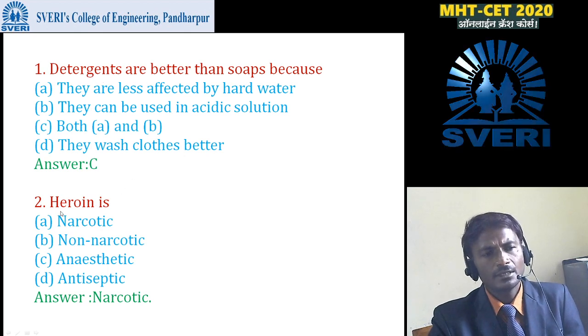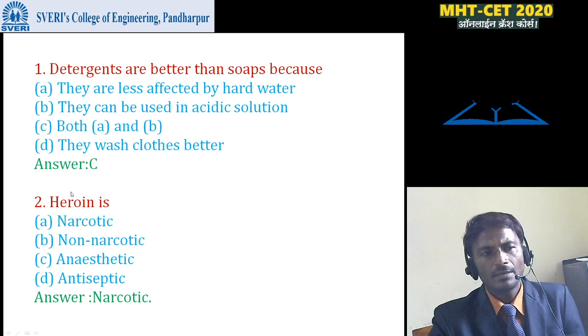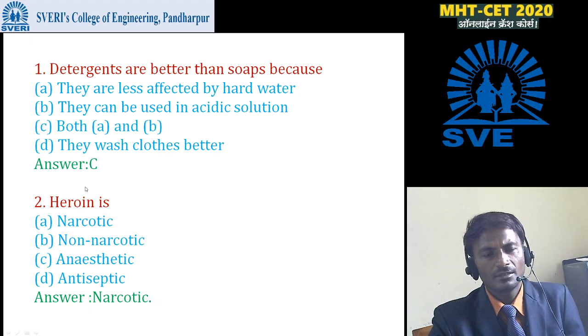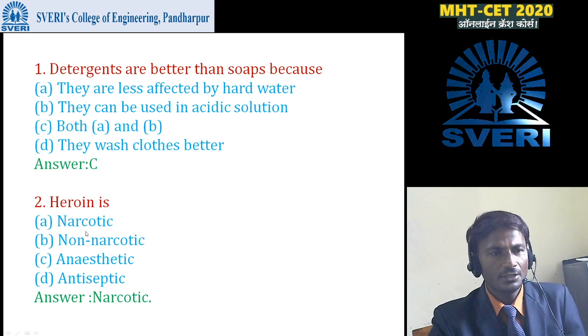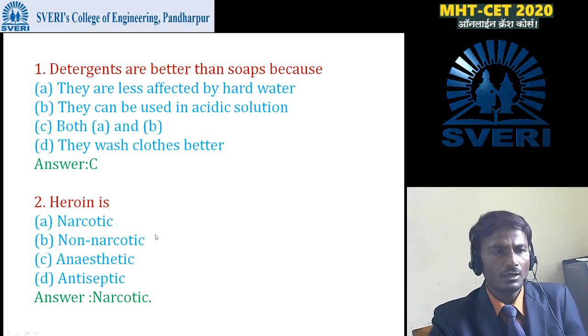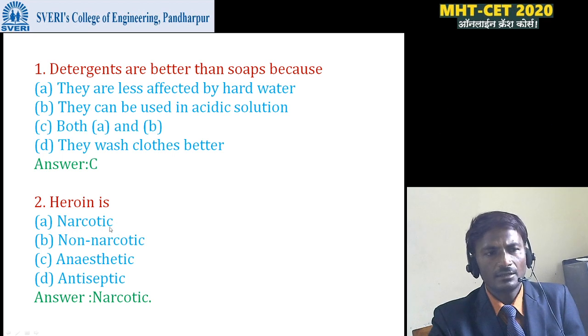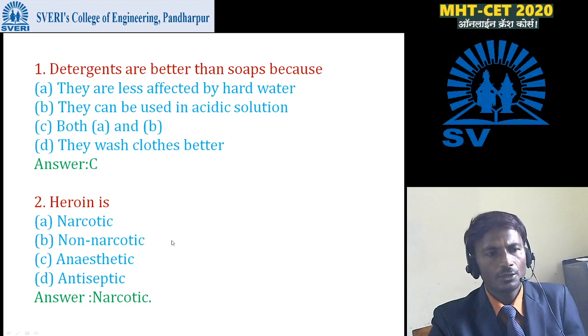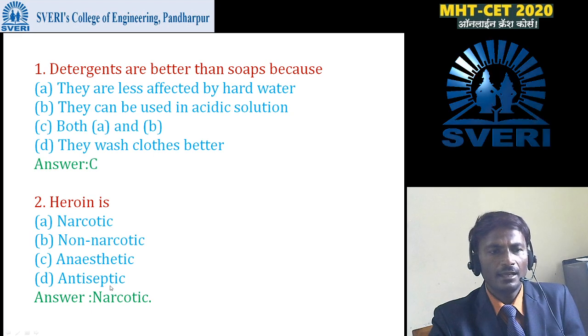Then heroin is a type of drug. We know that drugs are divided into narcotic and non-narcotic drugs. Analgesics are divided into narcotic analgesics and non-narcotic analgesics. Each one has different examples. Then heroin belongs to which type of drug? Either narcotic, non-narcotic, anesthetic, or antiseptic.